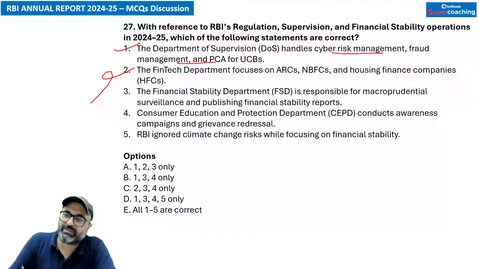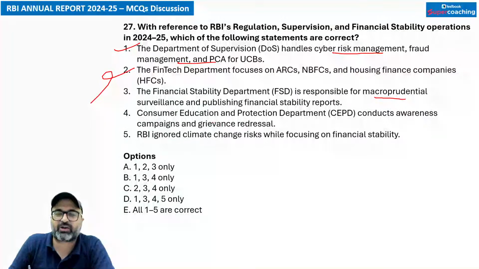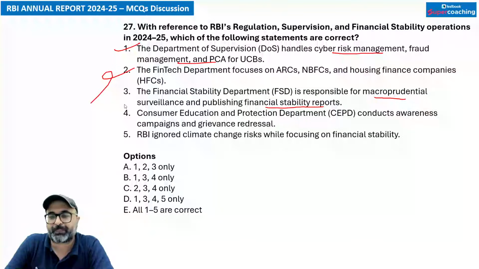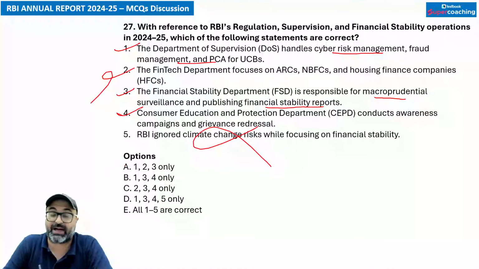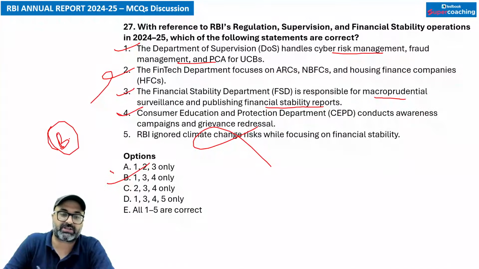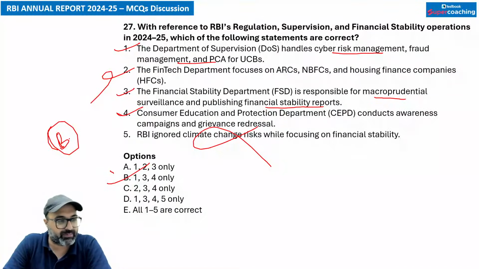The Financial Stability Department is responsible for macro-prudential surveillance and publishing financial stability reports. That is absolutely correct statement. Next is Consumer Education and Protection Department conducts awareness campaigns and grievance redressal. That is correct. RBI ignored climate risk change. No sir, RBI has not ignored climate change risk, while RBI has talked about it in much detail. So answer is going to be 134. So B option is correct. Second and fifth statement are wrong.